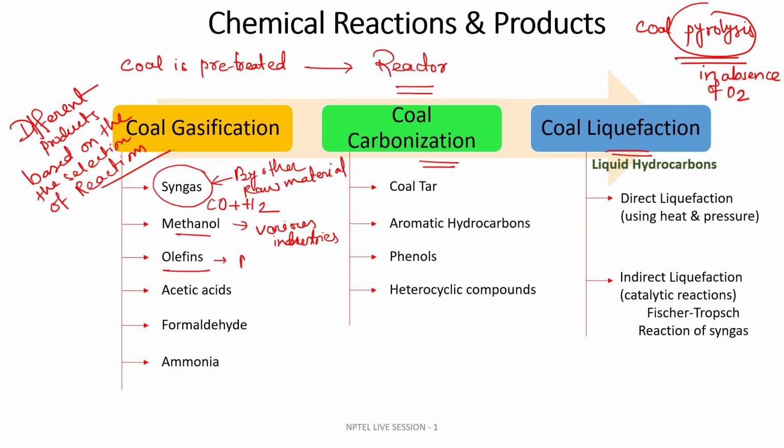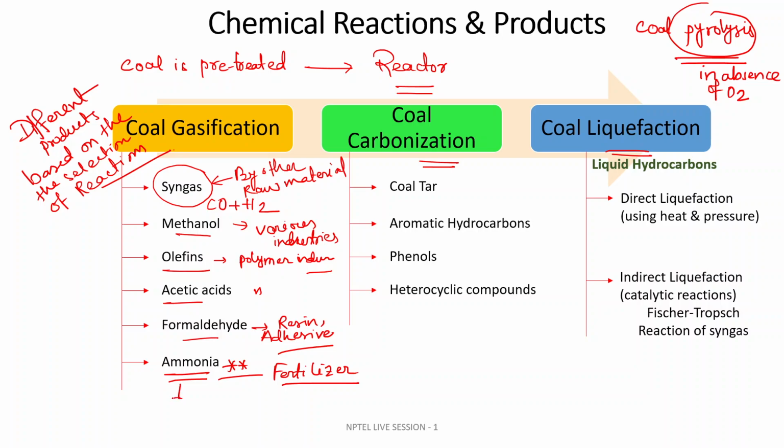Olefins, highly used in the polymer industries. Acetic acid, also used in polymer industries. Formaldehyde, used in resin and adhesive formation. Ammonia, you know ammonia is a very important chemical for fertilizer industries. You produce urea out of it, and it is a very important fertilizer.